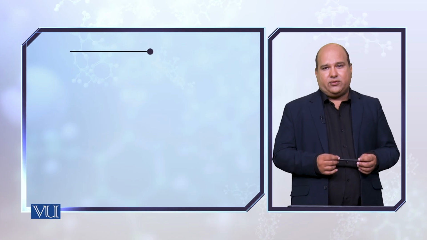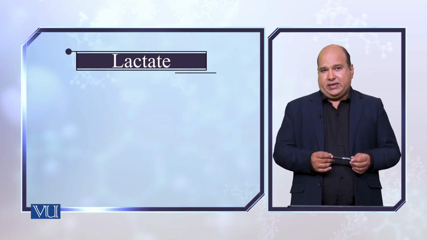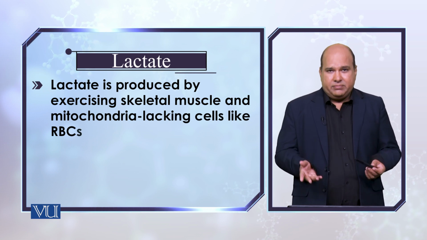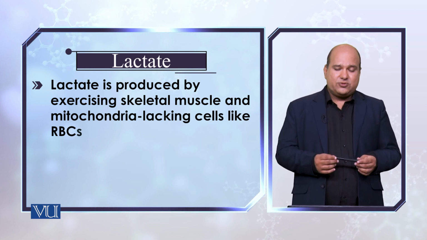Lactate, of course, is one of the products of anaerobic glycolysis. Exercising muscles make it. Similarly, RBCs also make it.